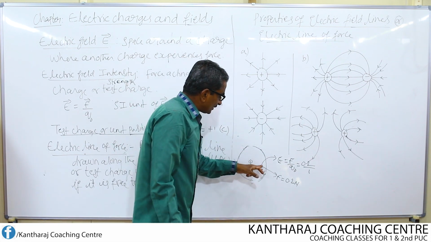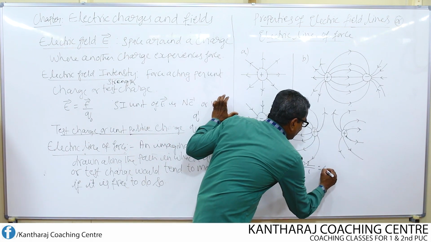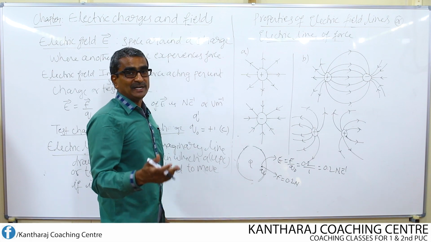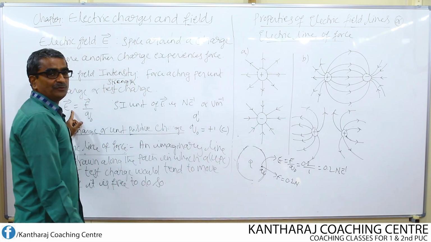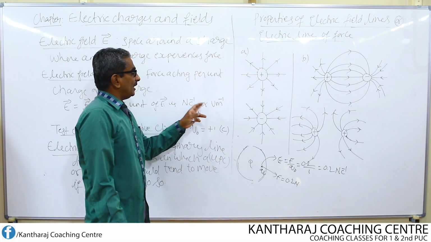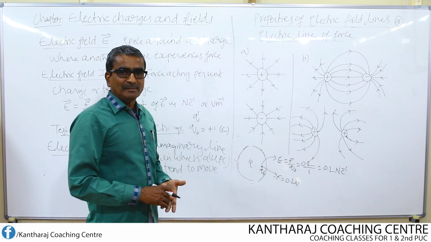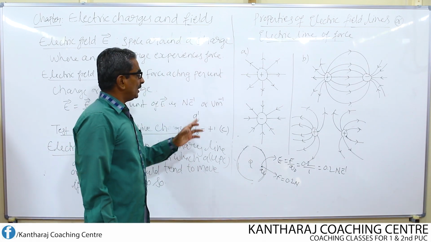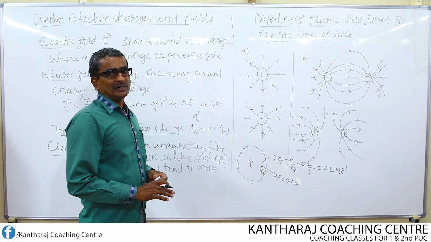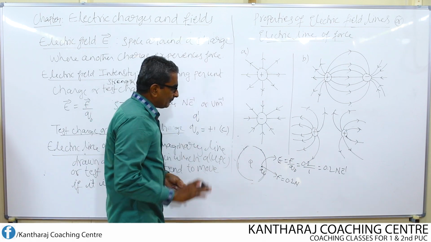So the field strength at this point is nothing but 0.2 Newton per coulomb or volt per meter. The SI unit of field strength or electric field remains one and the same, Newton per coulomb or volt per meter.